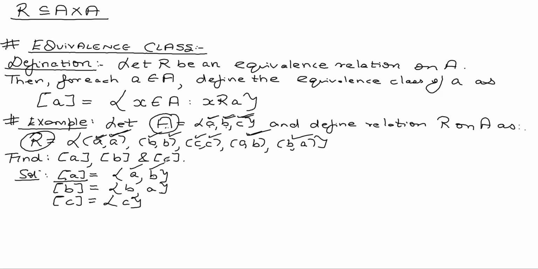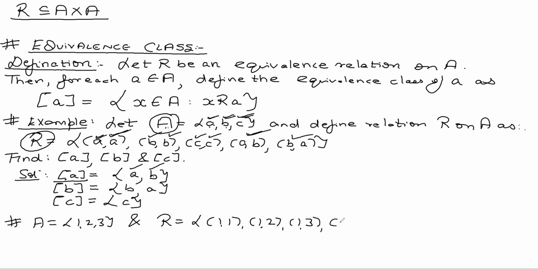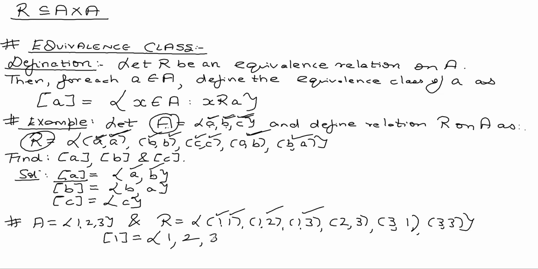You want me to take another example? Suppose my set A is nothing but 1, 2, and 3. And my relation R is 1 comma 1, 1 comma 2, 1 comma 3, 2 comma 3, 3 comma 1, 3 comma 3. If I ask you to find the equivalence class of 1, 1 is related to what all other numbers? 1 is related to 1, 1 is related to 2, 1 is related to 3. So equivalence class of 1 is set of 1, 2, 3.